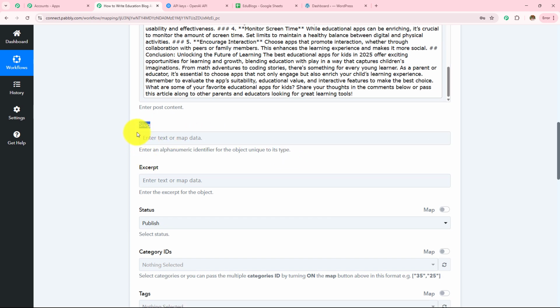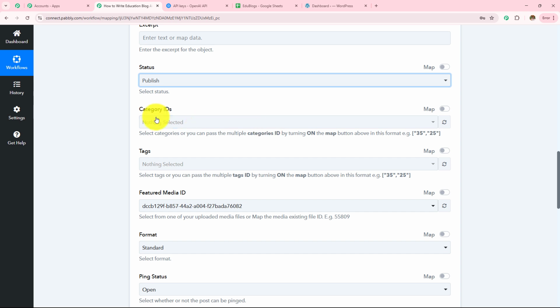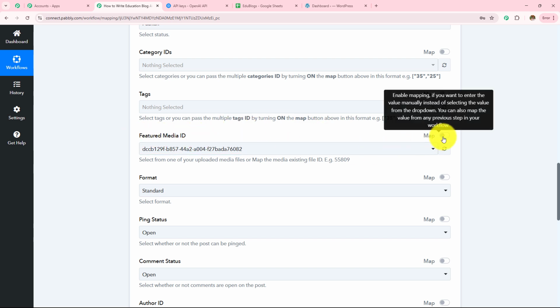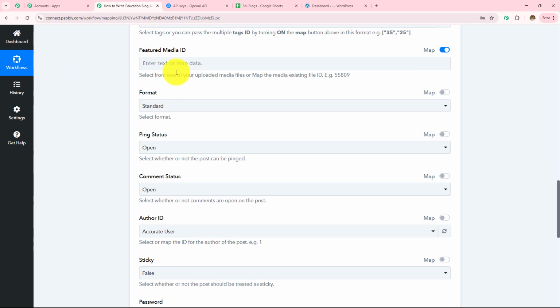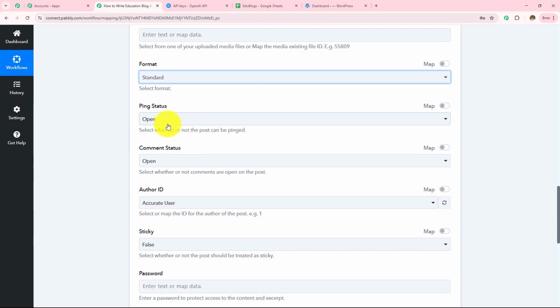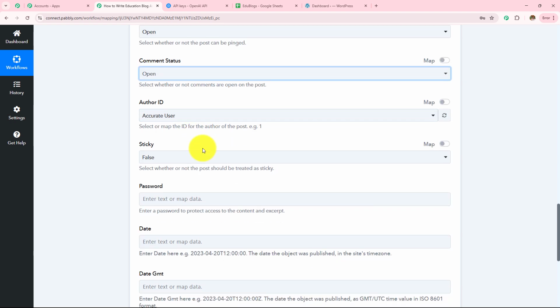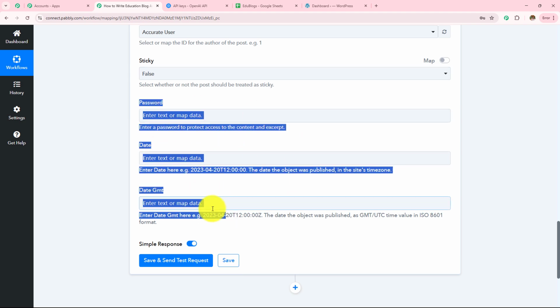The slug, if you want to enter these fields, you can enter. As these fields are not required, I'm going to skip this. The status will be publish. The category ID and tags are not required fields. If you want to enter them, you can enter following the help desk given below this field. In the featured media, I am going to turn on the mapping button and then I'm going to remove this, as I'm not going to upload any media, so I'm not going to enter any media ID. The format is standard. Ping status will be open. Comment status will be open. Author ID is the current user. Sticky will be false. And these fields are also not required, so we are going to skip this.